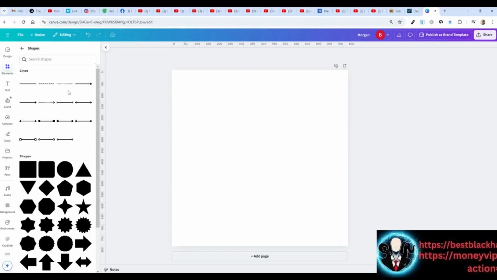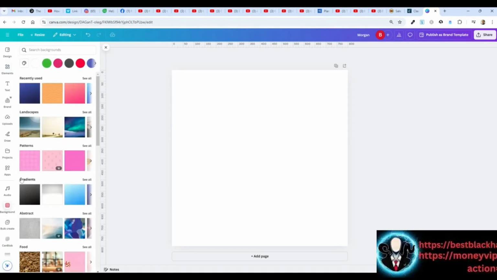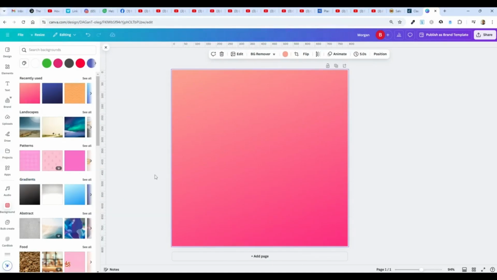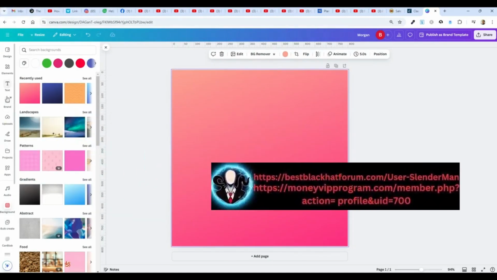Anyway, I'm going to go and put in the background. Let's see, background. I could just grab something like that. That might be fine for now. As I said, and this is what I suggest to you, is to just get something up so you're not stuck, wondering over and over and being a perfectionist. Just get something done so you can start your channel, and you can always change it later. So I'm just going to go with this. And I'm calling the channel Quiz Engine, so I am simply going to put in that.